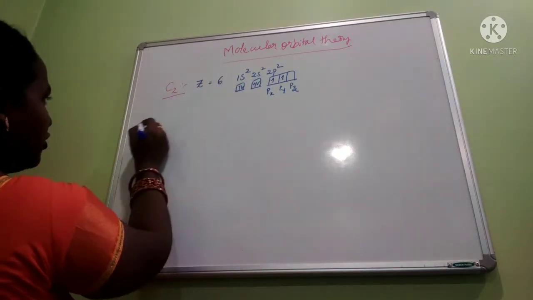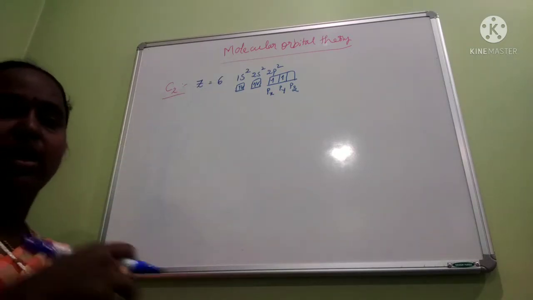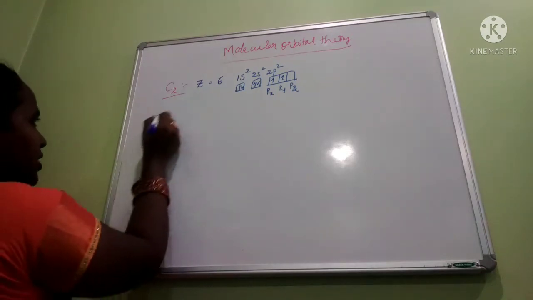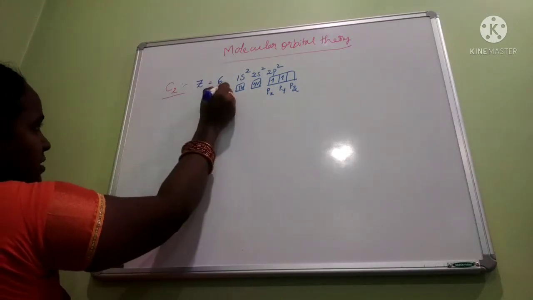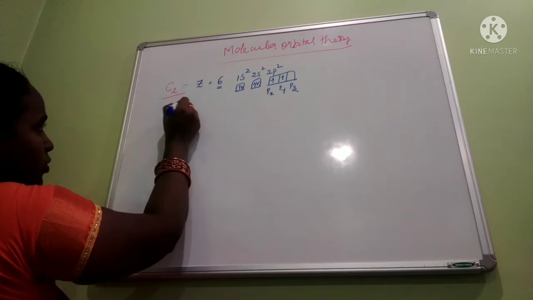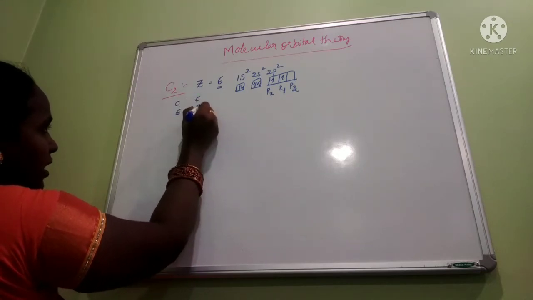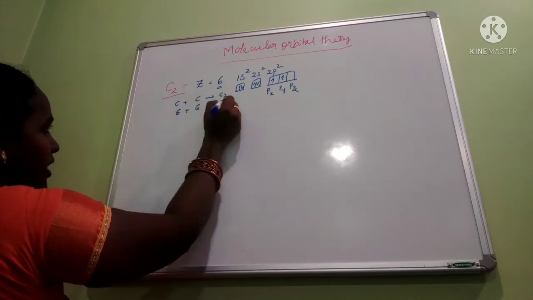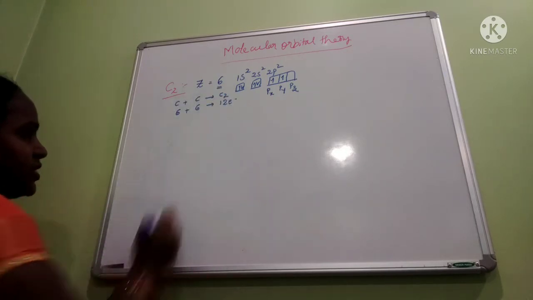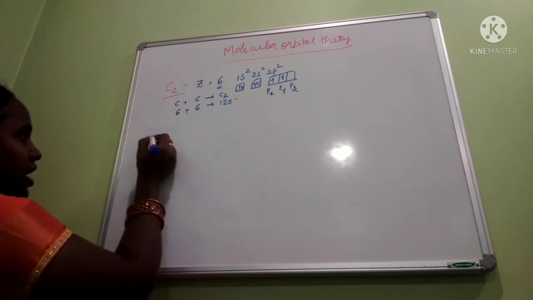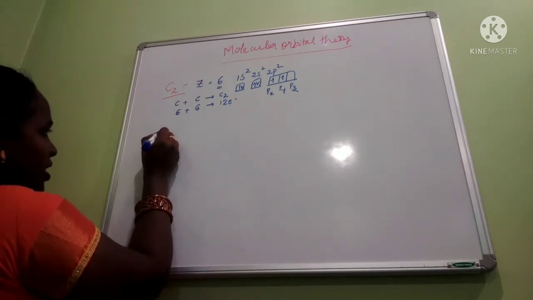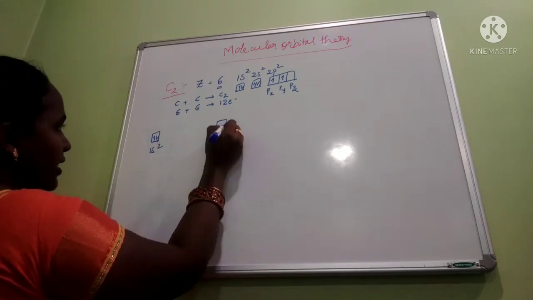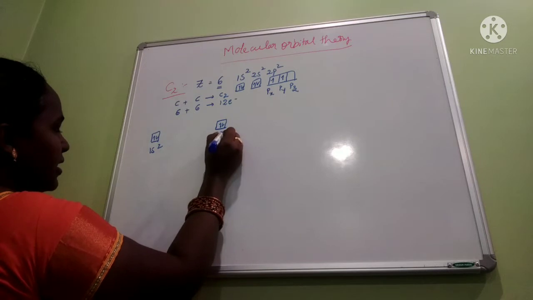After writing the electronic configuration, we have to draw the molecular orbital diagrams of each orbital individually. Here 1 carbon means 6 electrons, but 2 carbons are combining here to form the molecule C2. So how many electrons? 12 electrons. For 12 electrons we have to draw the molecular orbital diagrams. First for 1s2. This is for 1 carbon and this is for another carbon.